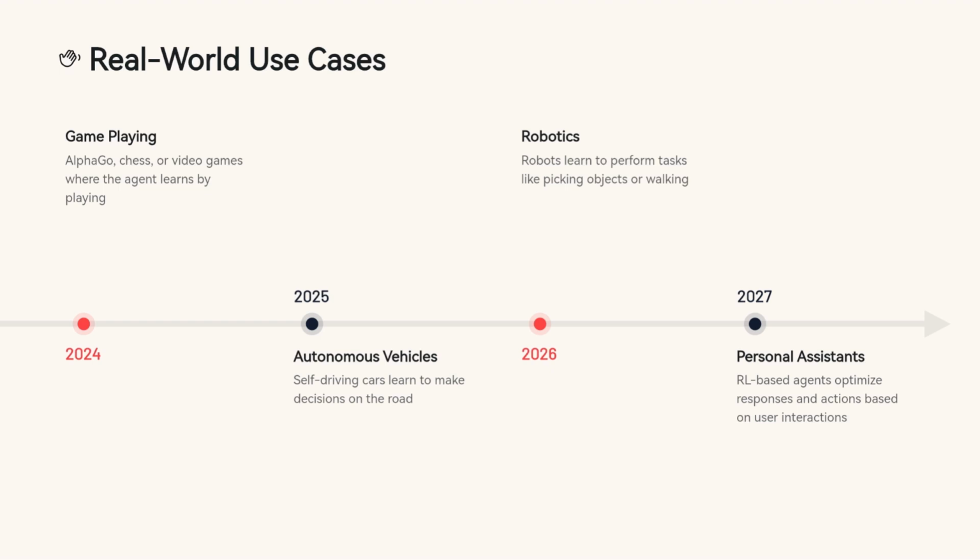Self-driving cars use RL to make real-time decisions such as turning, stopping, or avoiding obstacles by continuously learning from their interactions with the environment. Robotics. Robots use RL to learn complex tasks like picking up objects, opening doors, or even walking, by interacting with their environment and learning from success or failure. Personal assistants. RL agents can learn optimal responses by interacting with users, improving the quality of virtual assistants over time.